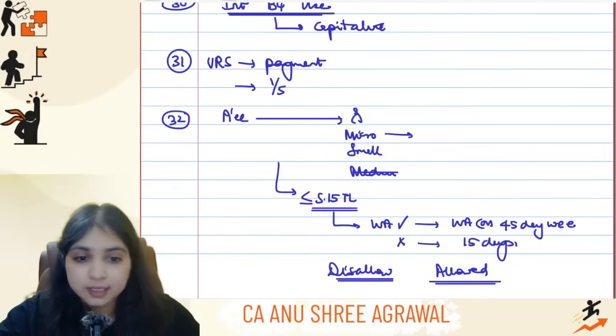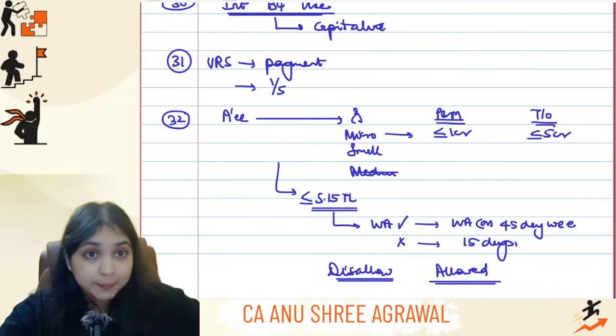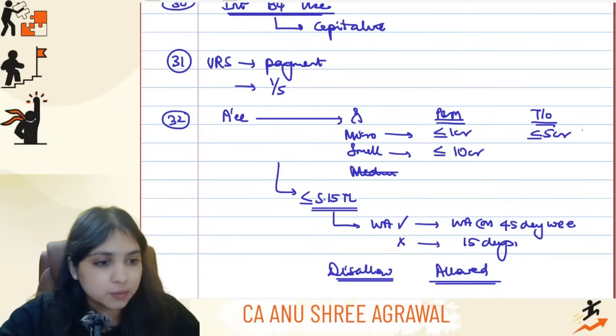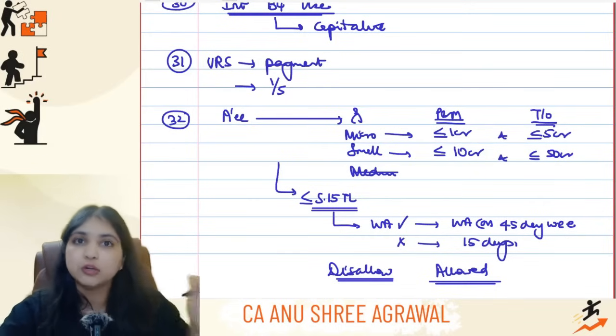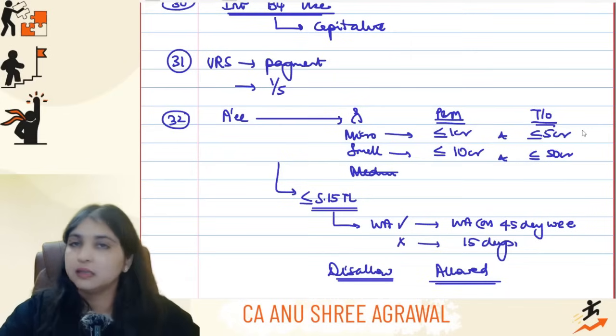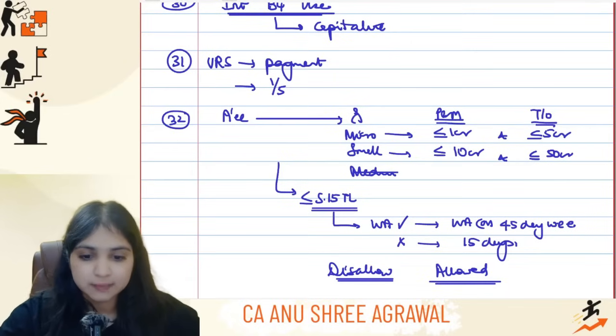And also, just one small reminder. What is a micro entity? A micro entity is an entity where plant and machinery is not more than 1 crore and turnover is not more than 5 crores. Multiply by 10, that's all. For small entity, plant and machinery should be within 10 crore and the turnover should be within 50 crores. And guys, both these conditions have to be fulfilled. Okay, this was about your micro, small, medium enterprise point.